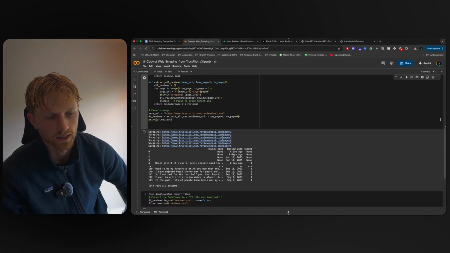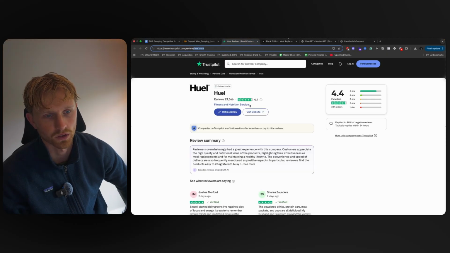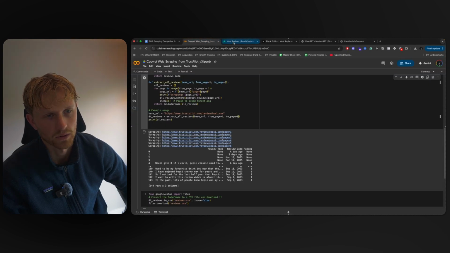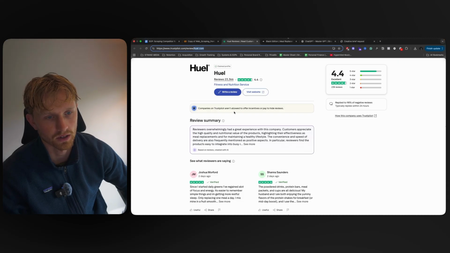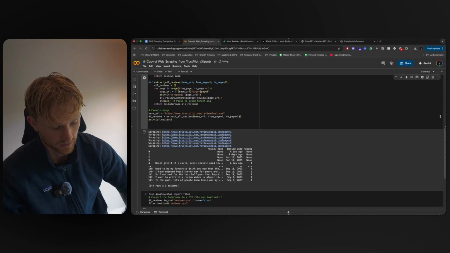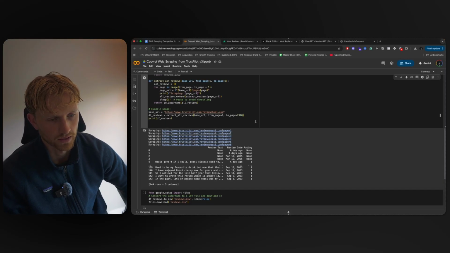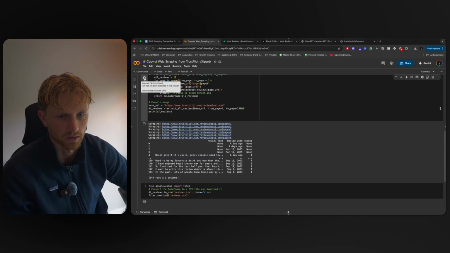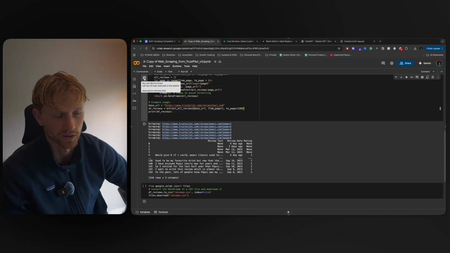Then we're going to select how many pages it should scrape of Trustpilot. Because it has 23,000 reviews, we can divide that by 10, so we need at least 2,300 pages. The reason for that is there's 10 reviews per page on Trustpilot. We go with 2,300, which should give us enough data. And then the next thing you would do is run the script. Now this will take quite a long time because there's 23,000 reviews.